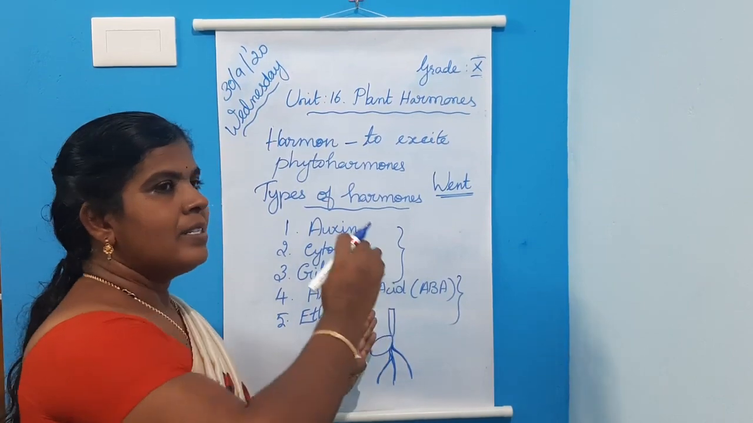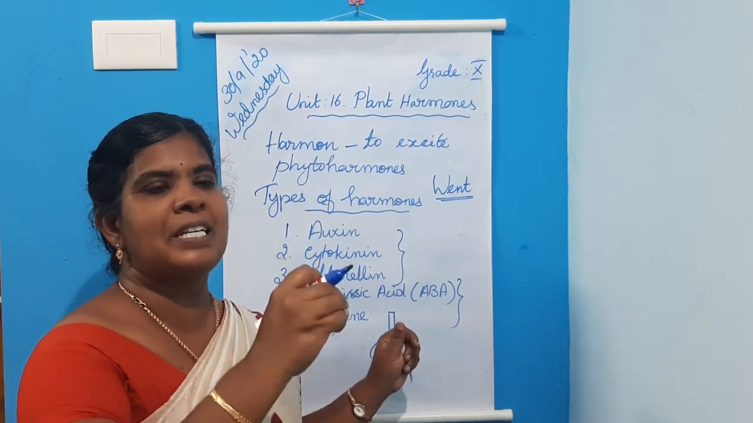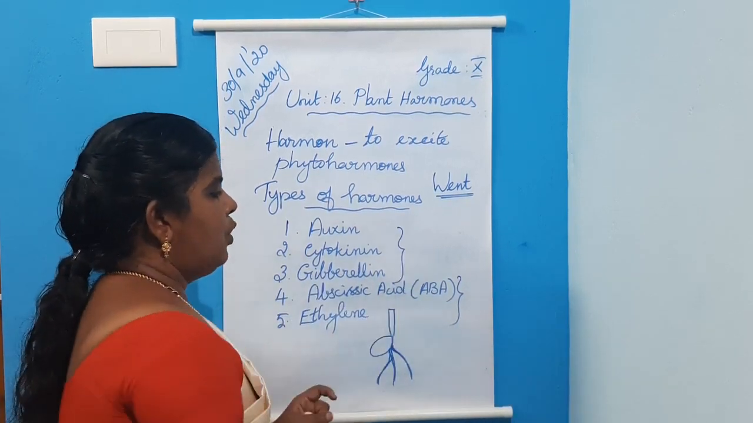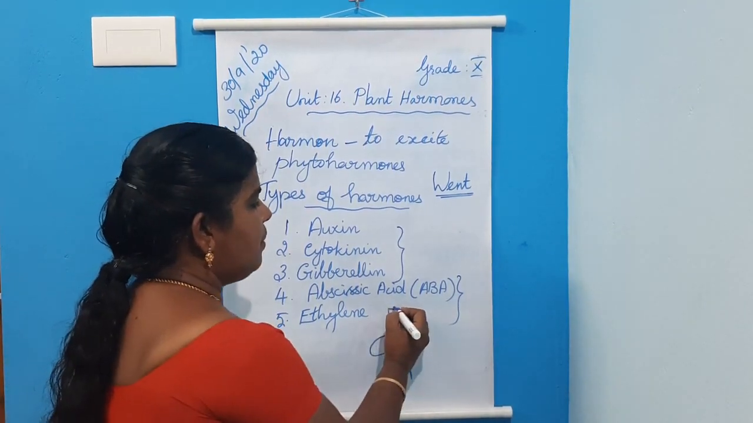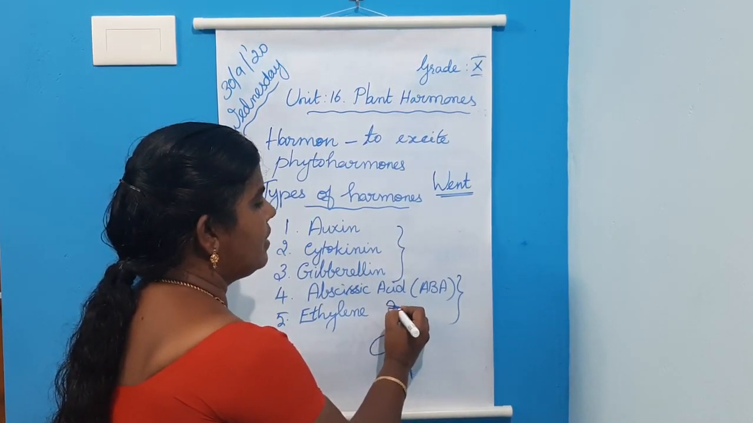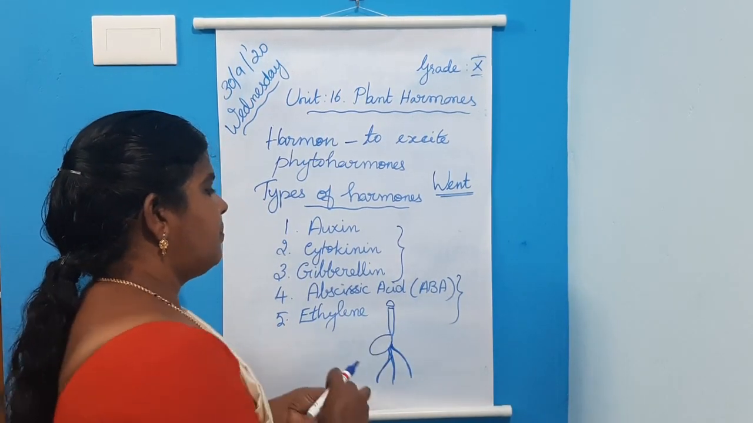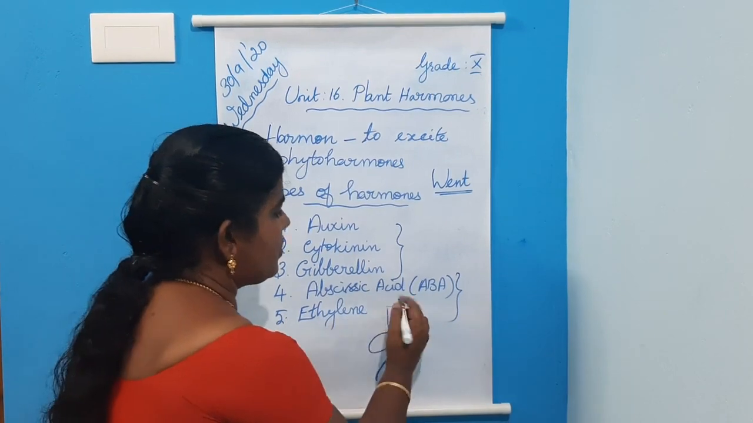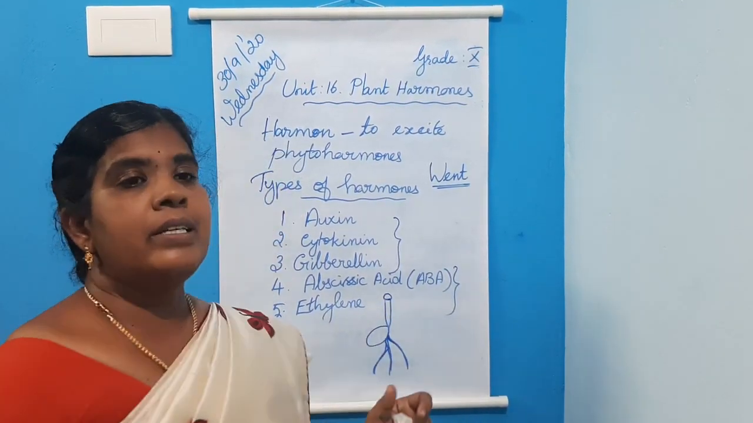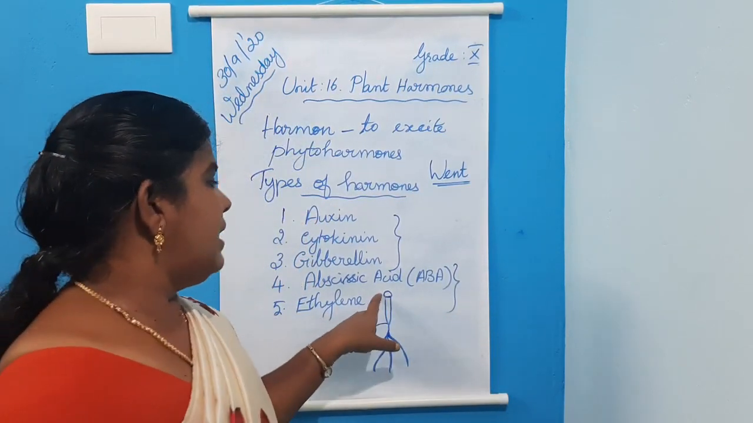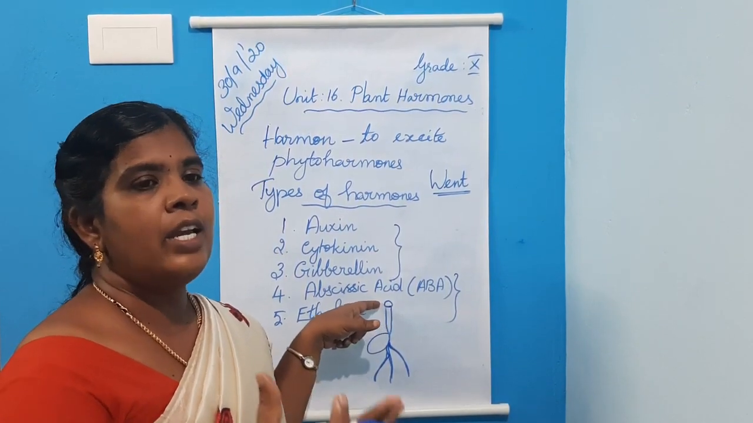He concluded that something responsible for growth is present at the tip of the coleoptile. Then in the second experiment, he placed an agar block over the cut end of the coleoptile tip. He did not observe any growth.